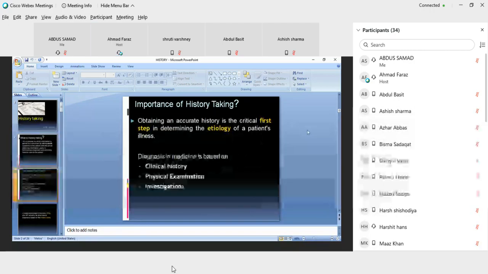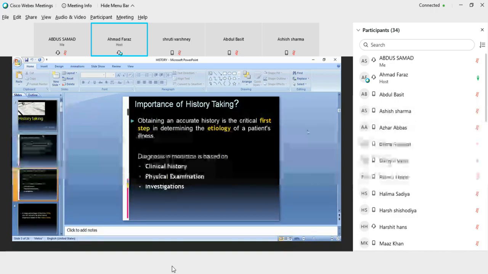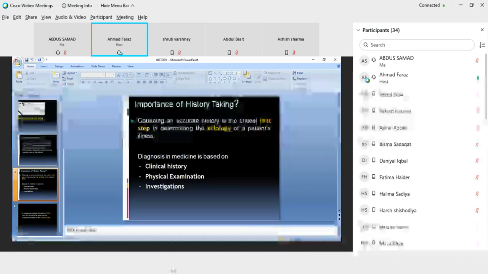So what is the importance of history taking? Obtaining an accurate history is the first critical step in determining the etiology of the patient's illness. You have to take the accurate history in order to make the perfect diagnosis of the patient. Diagnosis in medicine is based on clinical history, physical examination and investigations.